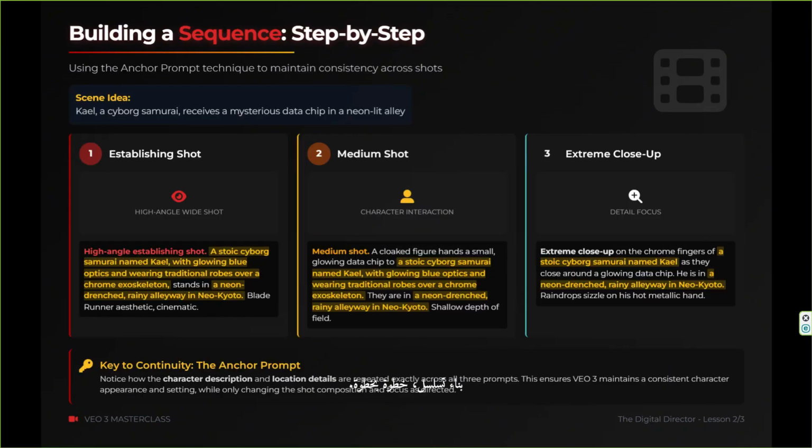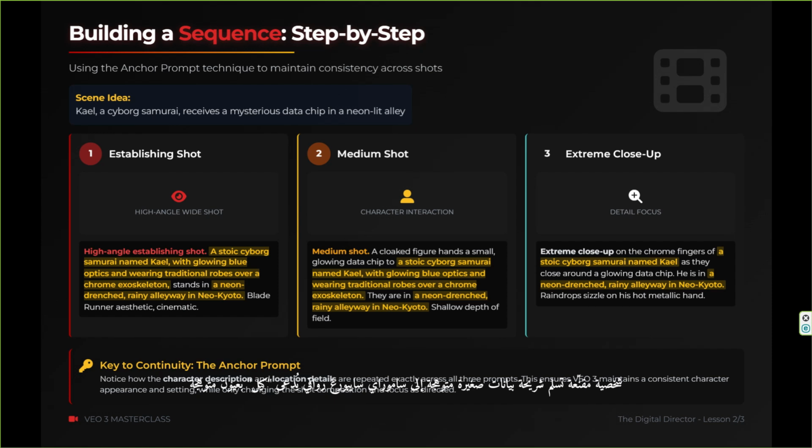Building a sequence, step by step. Scene idea: Kale, a cyborg samurai, receives a mysterious data chip in a neon-lit alleyway. Prompt 1, establishing shot: high-angle establishing shot. A stoic cyborg samurai named Kale with glowing blue optics and wearing traditional robes over a chrome exoskeleton stands in a neon-drenched rainy alleyway in Kyoto. Blade Runner aesthetic. Cinematic.